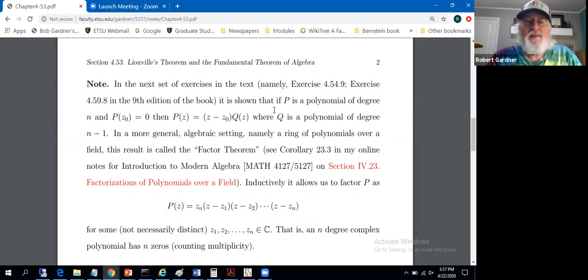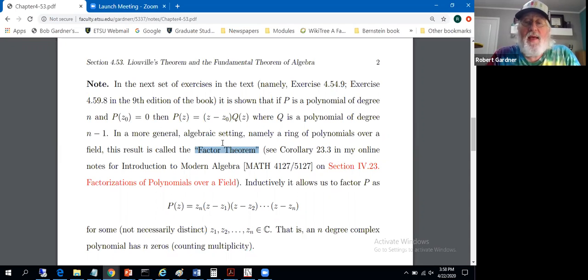In the exercises, it's to be shown if p of z sub 0 equals 0 for a polynomial, that polynomial can be factored as p of z equals z minus z sub 0 times q of z. Q is a polynomial of degree n minus 1. So this is sometimes called a factor theorem in certain algebraic settings. Finding a 0 of a polynomial is equivalent to finding a linear factor of that polynomial. When you solve polynomial equations back in high school, you use the factor theorem. You learn how to factor, and that's how you found zeros of polynomials.